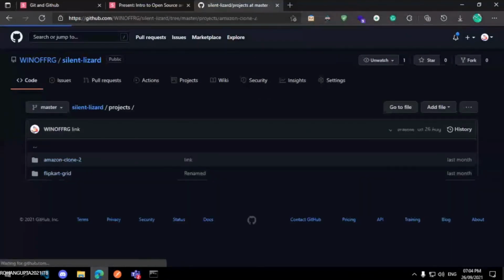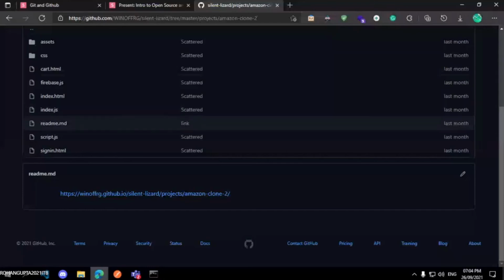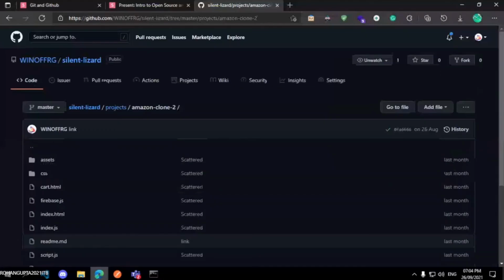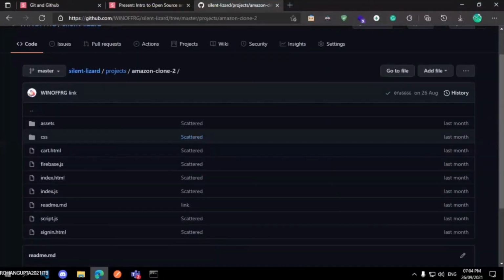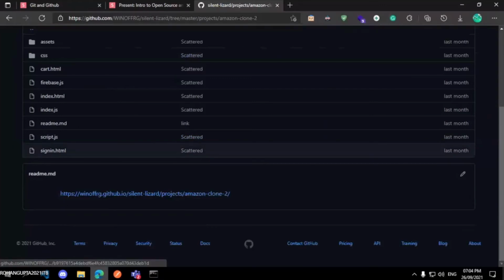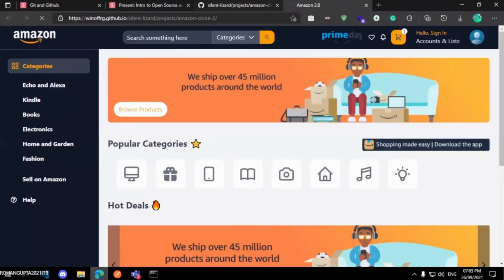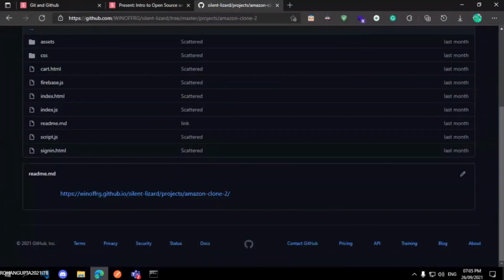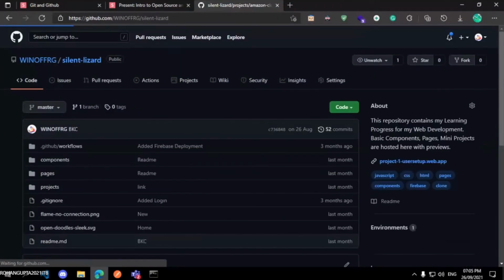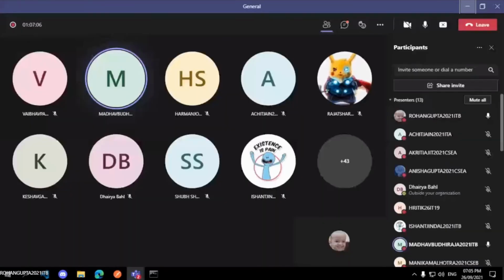Here I created a simple Amazon clone too, and you can see the HTML, CSS and JavaScript files. I don't need to pay for hosting and servers. GitHub has simply hosted this static website for me, and it is visible on this URL, GitHub winofarji.github.io. So I think hosting is out of scope for today's session. You can just go through it quickly.